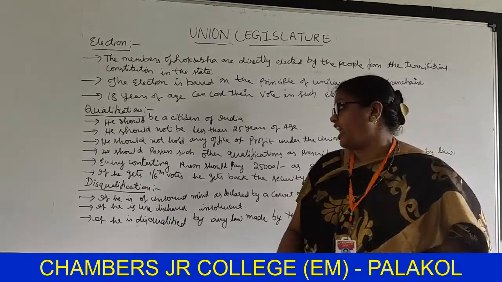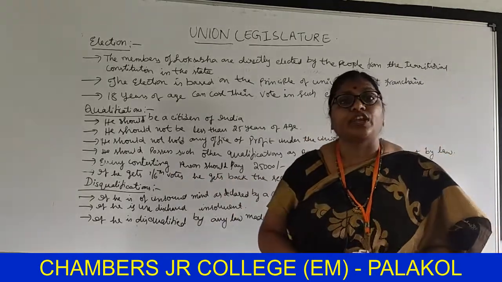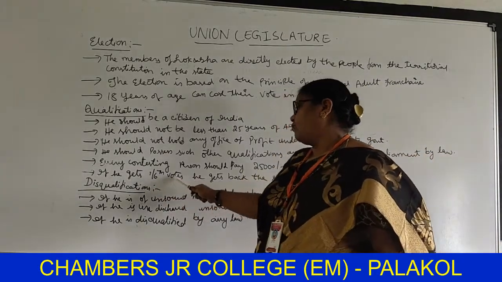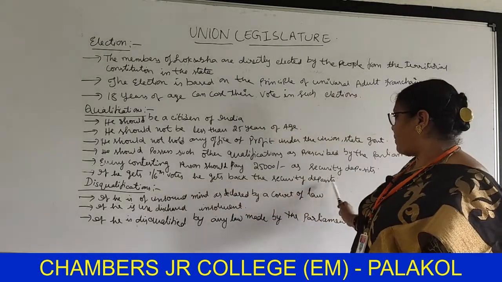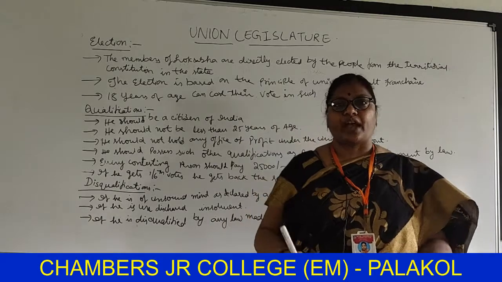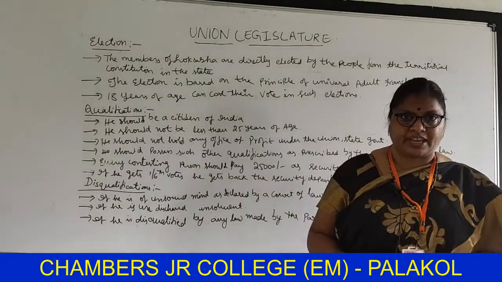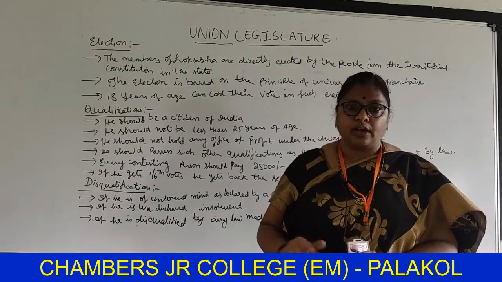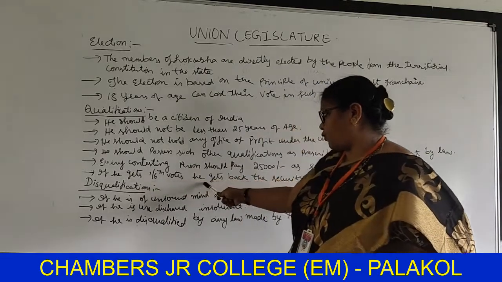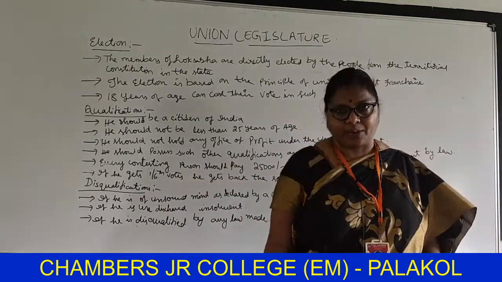And if he gets 1/6 of the votes, then only he will get back his security deposit money. Otherwise, he has to forget about that money. Once again, if he gets 1/6 votes, he gets back the security deposit.